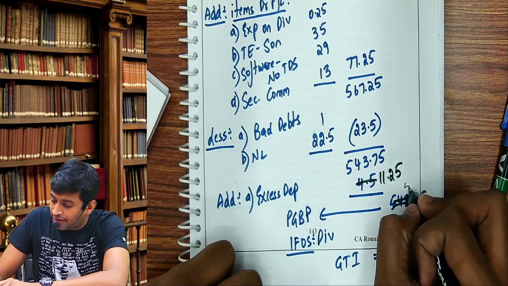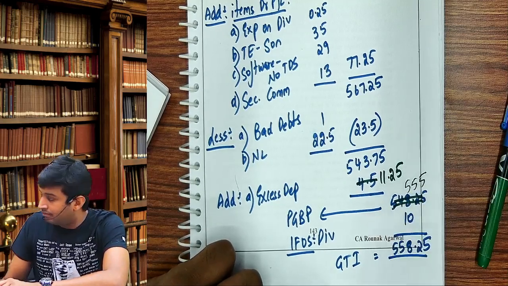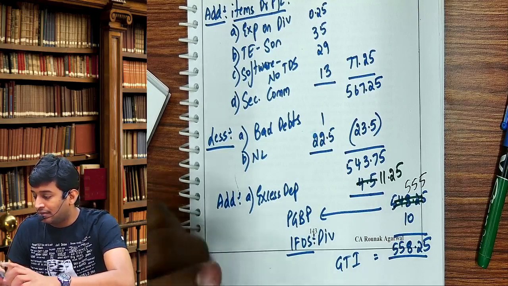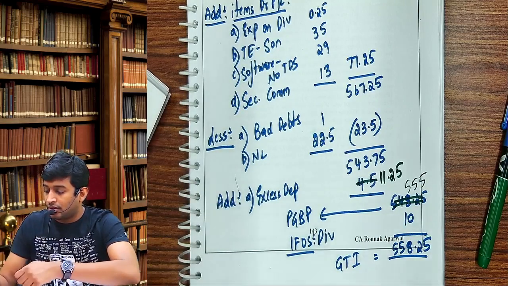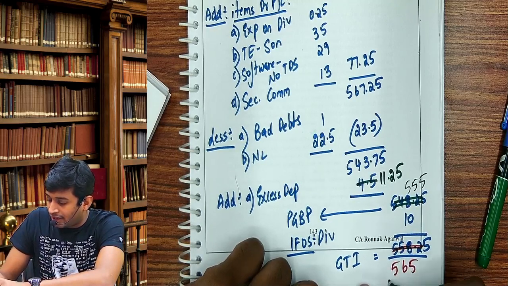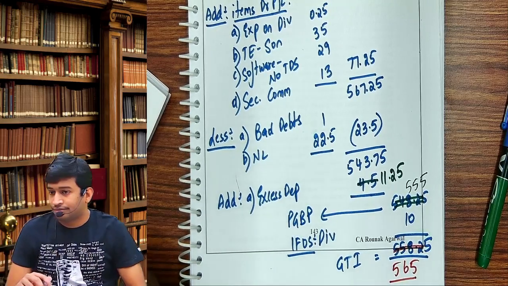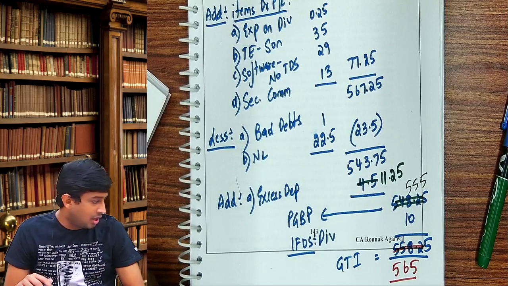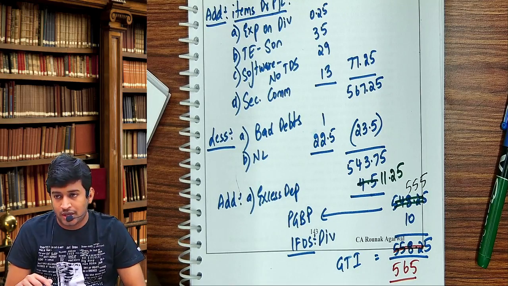It becomes 555, add 10, and 565 is your gross total income.